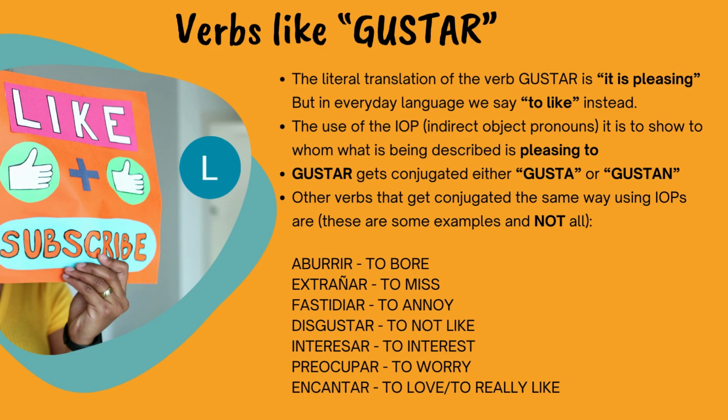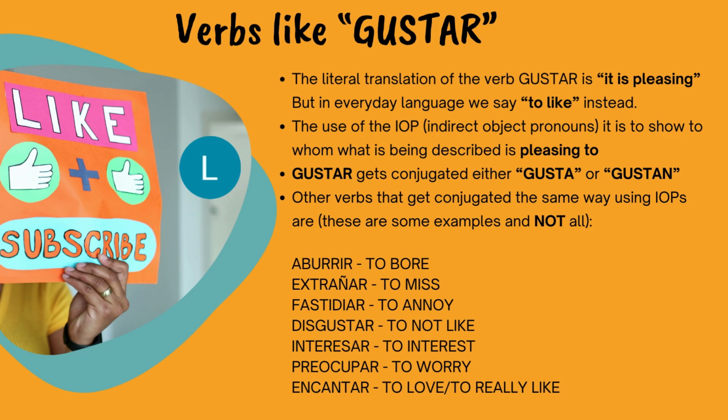The use of the IOP, which is the indirect object pronouns, is to show to whom what is being described is pleasing to. Gustar gets conjugated in two ways: gusta or gustan.